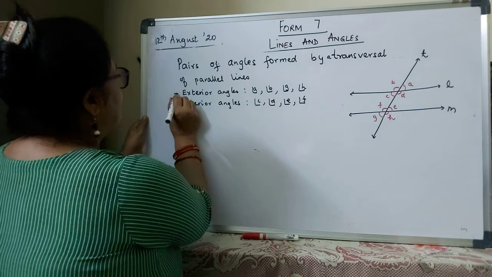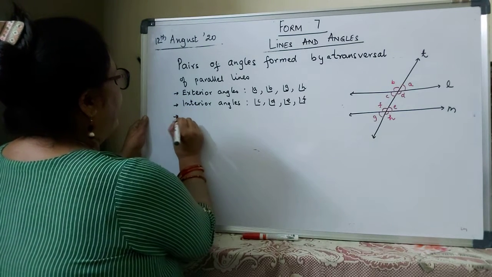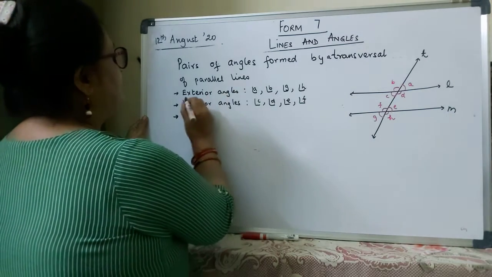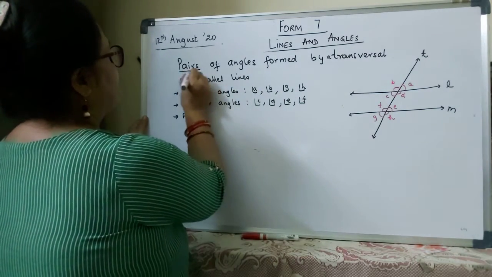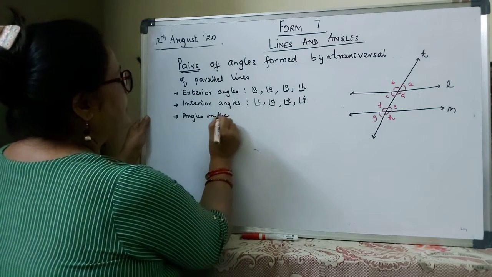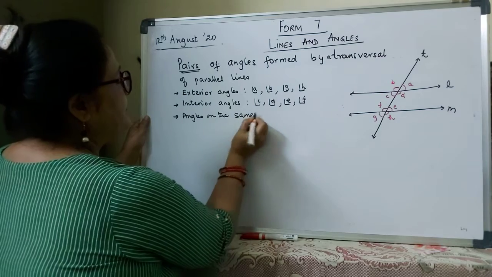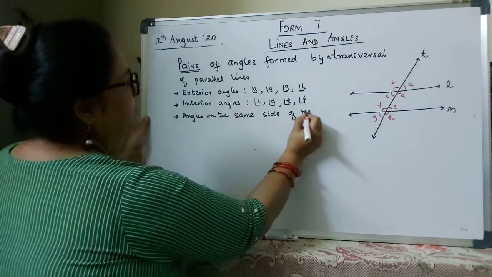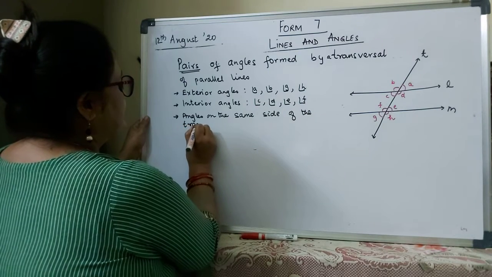Now, which are the pair of angles on the same side? Here we are talking about pairs of angles. Don't forget we are talking about angles on the same side of the transversal.